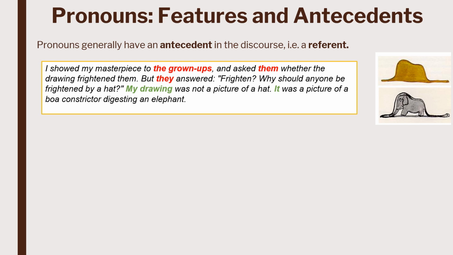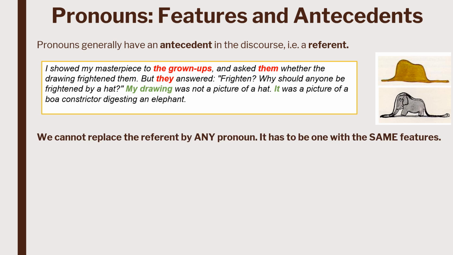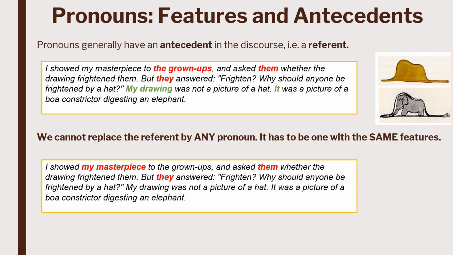Now, it is important to know that we cannot replace the referent by any pronoun. It has to be one with the same features. And pronouns do not refer back to any DP. So, for instance, my masterpiece cannot be the antecedent or referent of pronoun them. But why?